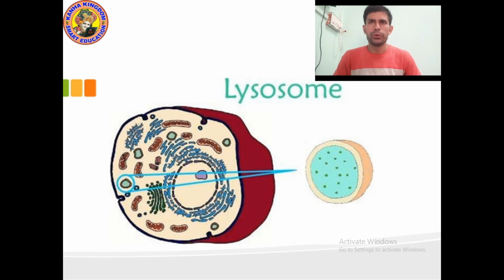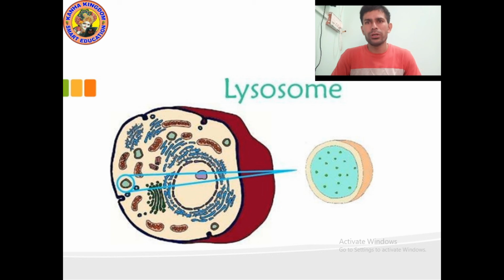Okay, so as you can see, this is the picture of lysosome. You can see the circular shape. I have shown it in a bigger structure. You can see some dots inside it. It is a 3D picture of a lysosome.